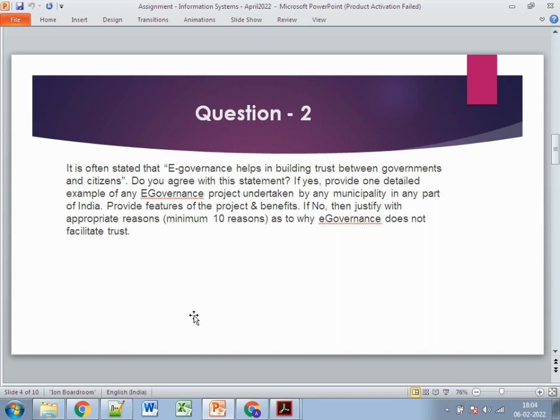Firstly, we just need to specify about e-governance. What is e-governance? How is it beneficial? And again, the question is split into two parts. If your answer is yes, then you need to give one example of a project. If you're saying no, then you need to justify based on at least ten key pointers. So definitely, the answer is yes, so we are skipping the no part.